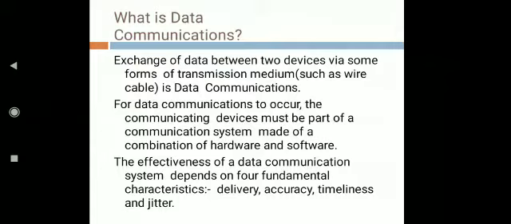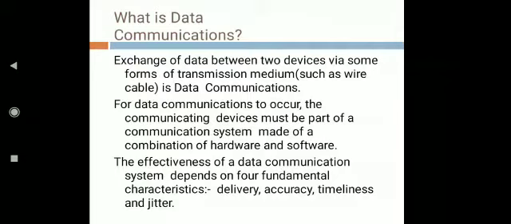Third is timeliness. If we are talking about real-time transmission of data, for example audio and video data, the system should deliver the data in a timely manner, meaning without any delay.